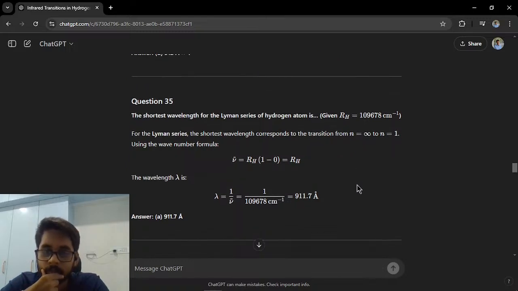I'm assuming because, see, I know that frequency is directly proportional to the energy that is emitted by a photon or an electron in this case, and the higher the frequency, the higher the energy. So there is this relation between energy of a photon and the wavelength and frequency of the photon.